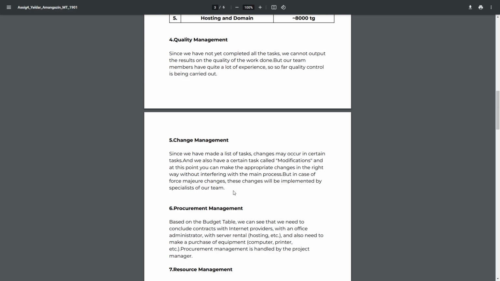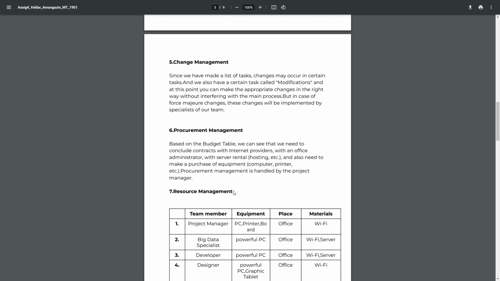So sixth is procurement management. Based on the budget table, we can see that we need to conclude contracts with internet providers, with an office administrator, with server rental, hosting, and also need to make a purchase of equipment, for example, computer, printer, and other. Procurement management is handled by the project manager.